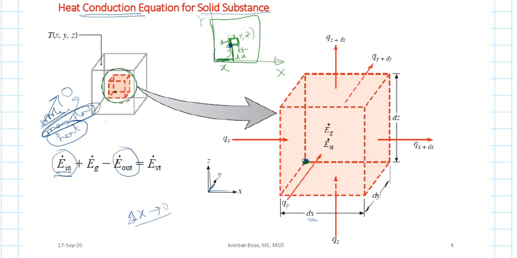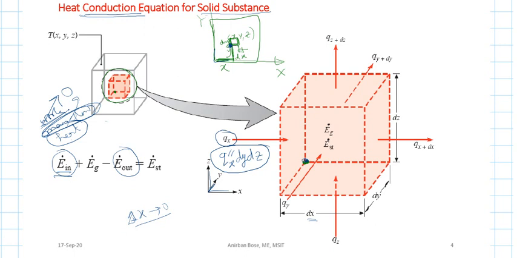Okay, so if that is the situation, within this control volume, let us consider the x direction. The heat flux acting along the x direction is qx double dashed. That qx double dashed is multiplied by the area. What is that area? That area is dy into dz. So this quantity, the heat flux into area, is basically the rate of heat transfer qx.